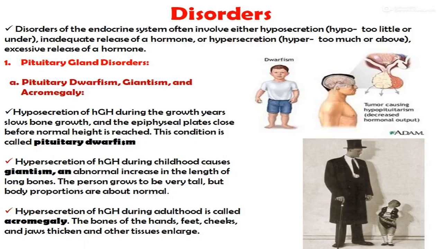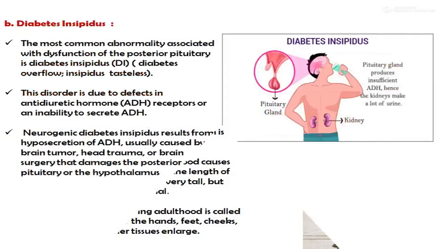Next one is acromegaly, which is a hypersecretion of human growth hormone during adulthood. The bones of the hands, feet, cheeks, and jaw thicken and other tissues get enlarged.